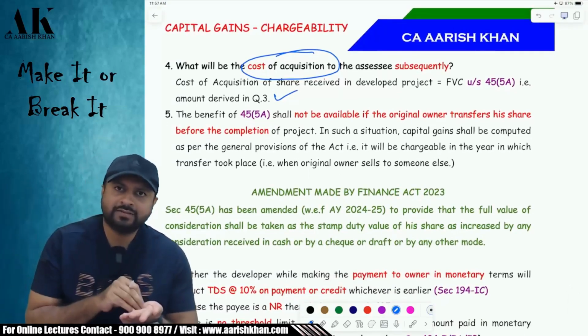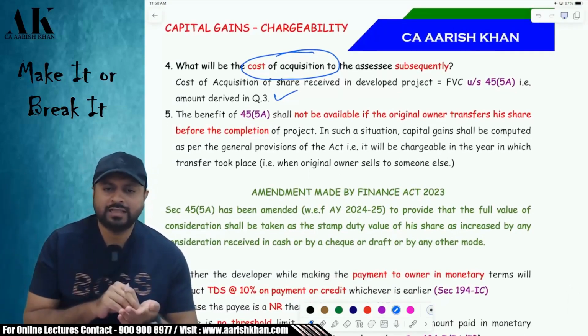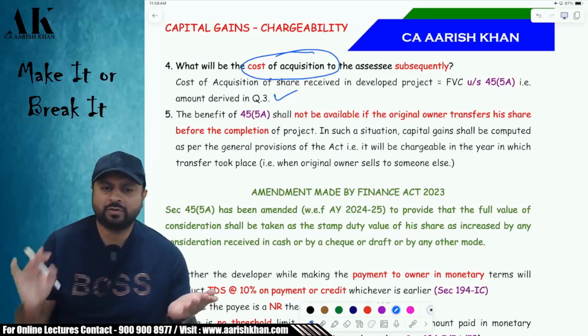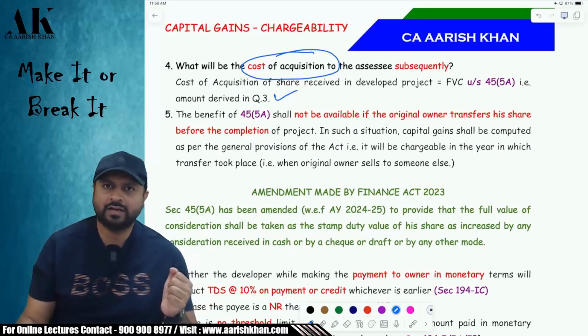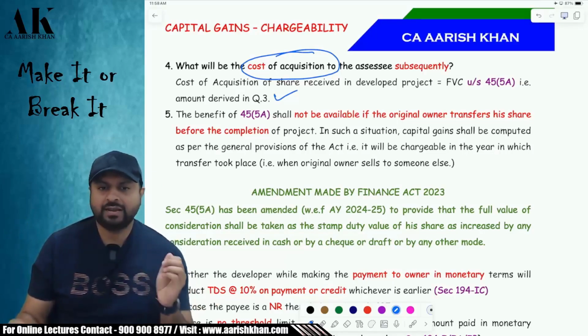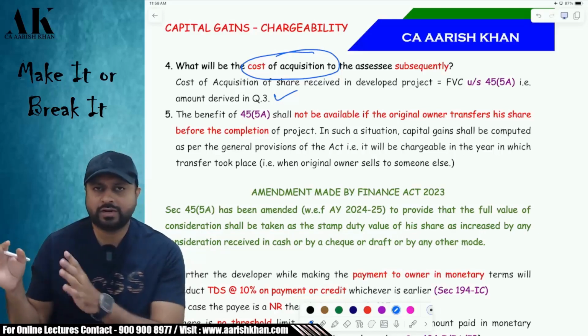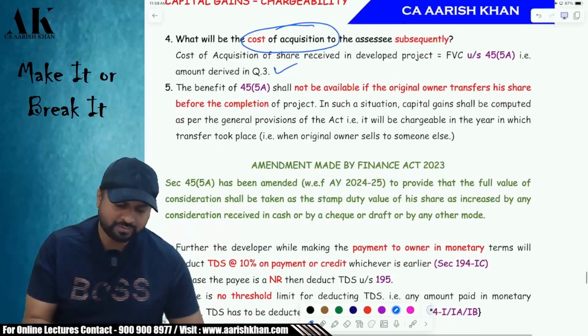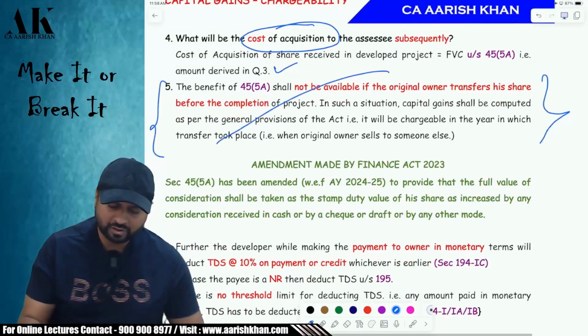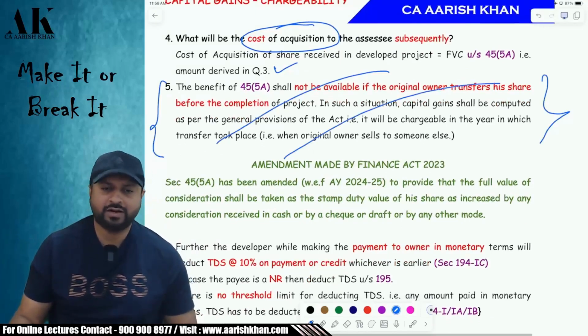Suppose I gave the land in 22-23 and the project is about to complete in 27-28. Now I am in a hurry for money. I need some money. Urgency is there. So in 24-25, I am giving my rights to somebody and saying that I don't want to wait till 27-28. You please pay me the money. Then you have to pay the tax at that time only. Then you will not get the benefit of what? Deferral under the income tax law.